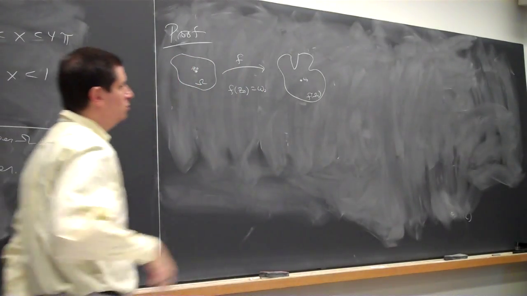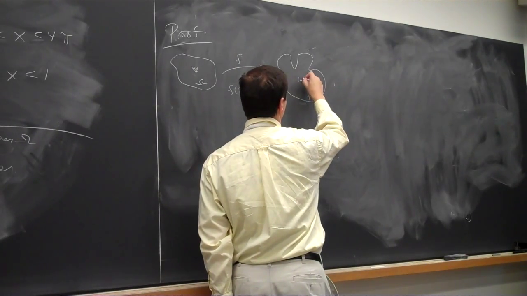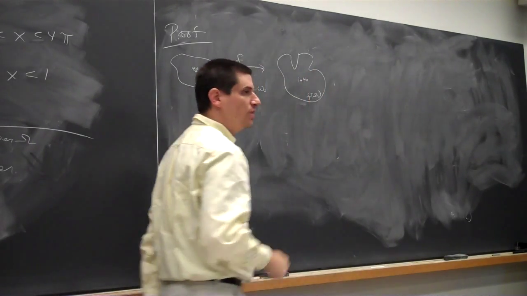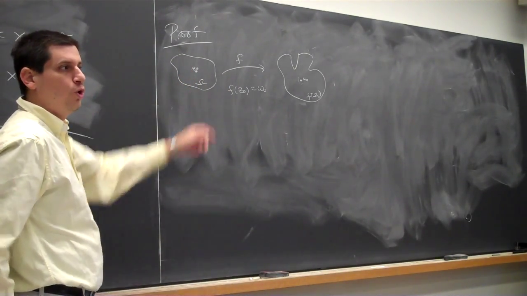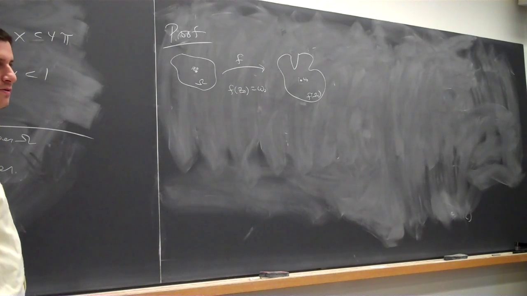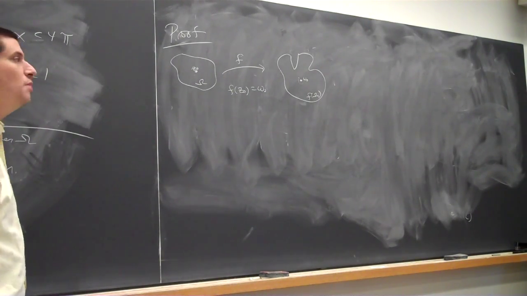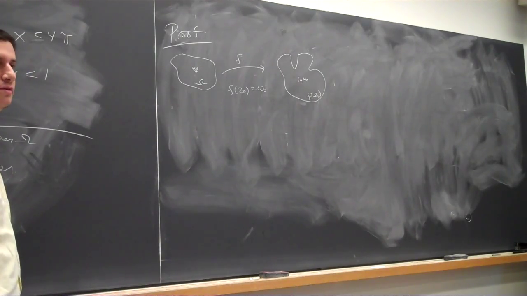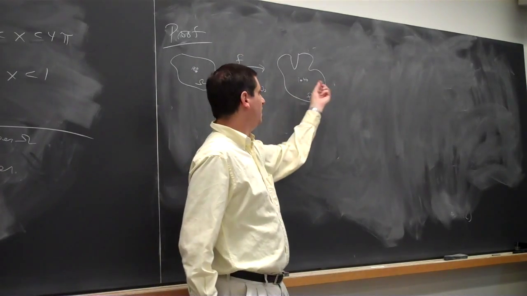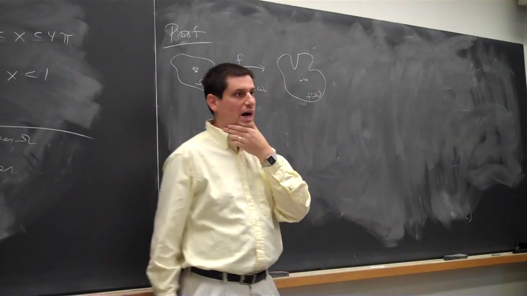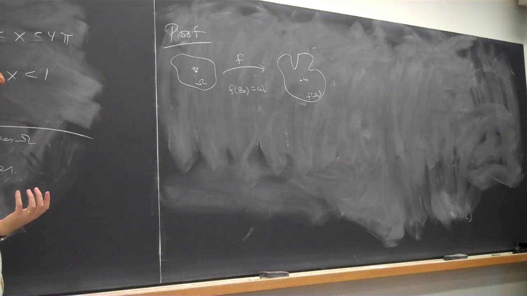What I have to do is show that I can find some small disk about w naught so that any w in that disk is hit by some z over here. Where do you think that z will live, roughly? Probably in a small disk around z naught, right? It makes sense: if z naught is going to w naught, and I have some w close to w naught, I should have z close to z naught. That's where I'm going to be searching.